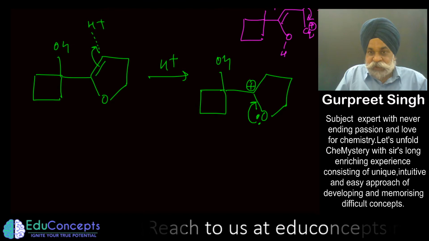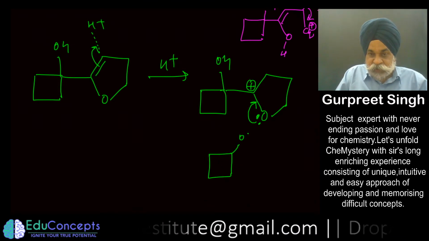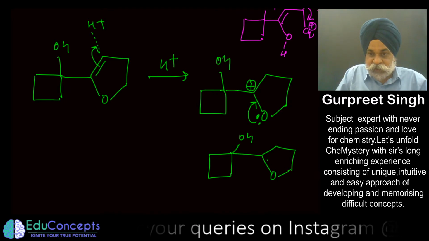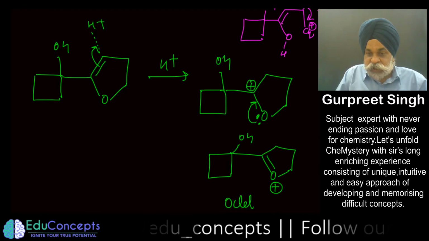This can stabilize it, and if this stabilization has happened, just see here, the resonance would happen, and this is quite stable because the octet of all the elements is complete.